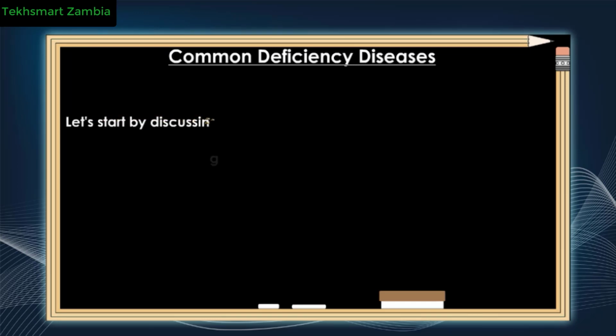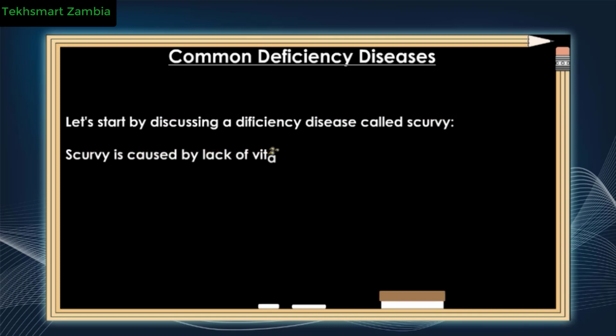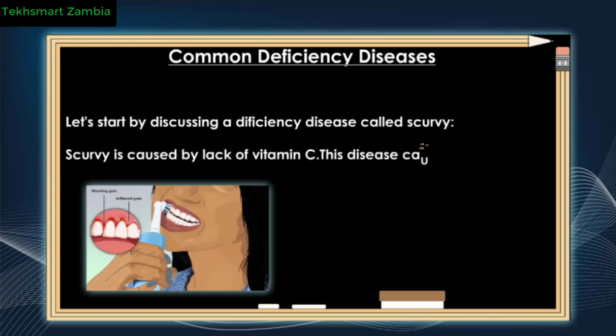Let's start by discussing a disease called scurvy. Scurvy is a disease caused by lack of vitamin C. This disease causes gums to bleed and the skin to crack.